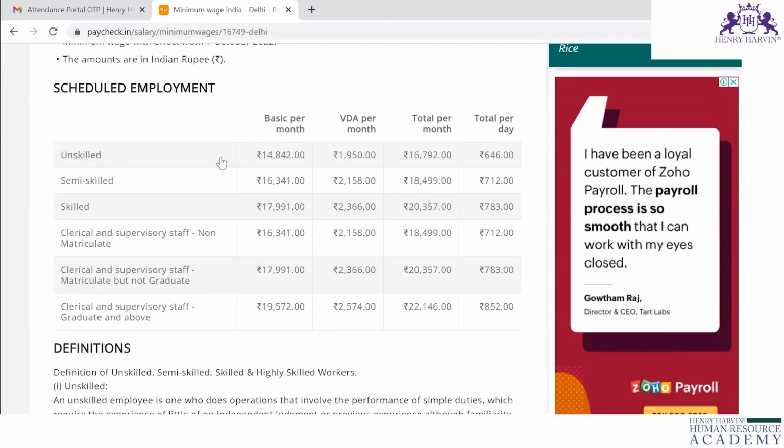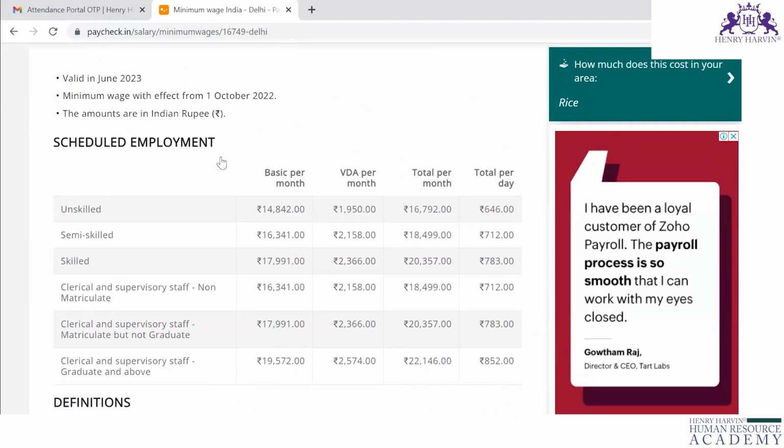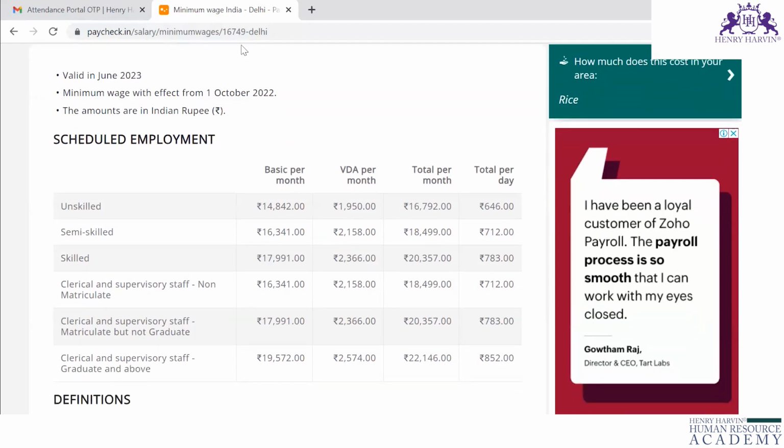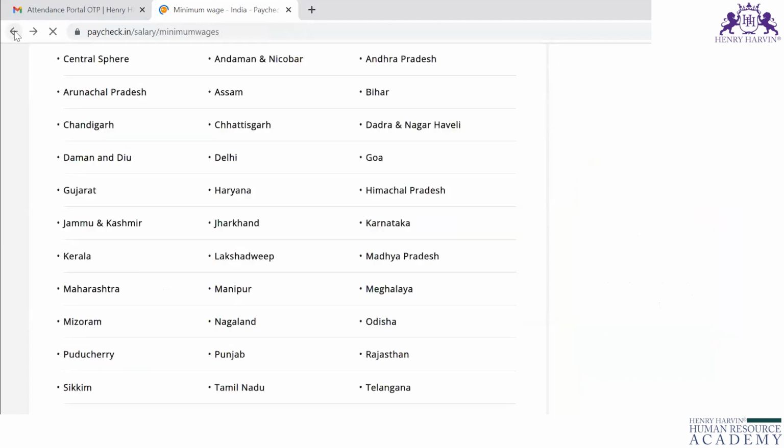Not only the rubber industry, but all the industries in Delhi. So for skilled, the monthly wages is 20,000. Semi-skilled monthly wages is 18,500. Unskilled, the monthly wages is 17,000. For daily wages, they have also mentioned here per day how much the employer has to pay to their employees. So this is how you have to find the minimum wages.